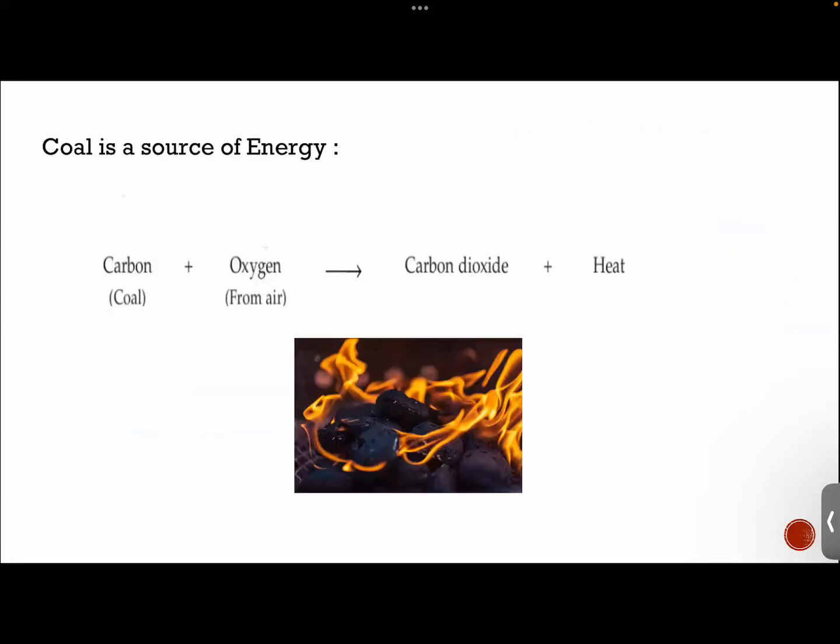Now we also talked about how coal is a source of energy, because when you burn coal in presence of air, you basically get heat. Along with heat, carbon dioxide is also released. In some cases, if coal does not burn properly, instead of carbon dioxide, carbon monoxide is released. Carbon monoxide is a very poisonous gas. So if someone inhales this carbon monoxide in abundant amount, the person might die also. Right, guys?